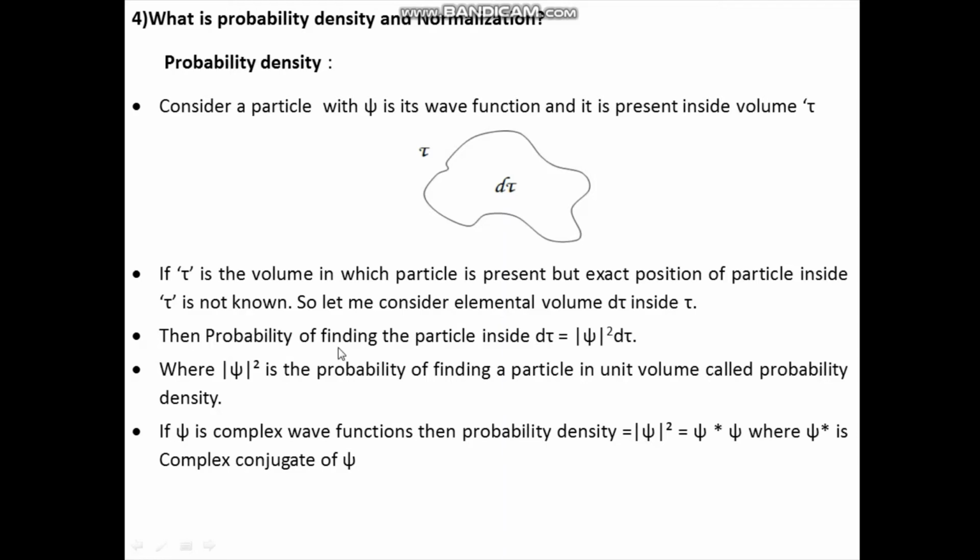Then the probability of finding the particle inside d tau is equal to modulus of psi square into d tau, where modulus of psi square is the probability of finding the particle in unit volume, and it is called probability density. Now, if psi is a complex wave function, then probability density equals modulus of psi square, which you can write as psi star psi, where psi star is the complex conjugate of psi.